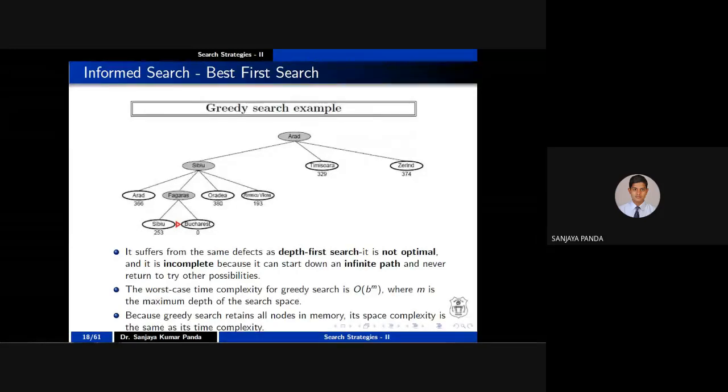Here also the complexity is order of b to the power m. b is the breadth. For example, in this example A is generating 3 children, so b is 3. Suppose S is generating 4 children, then b is 4. And m is the maximum depth. This is level 0, level 1, level 2, level 3. You have to consider that. The complexity in the worst case is order of b to the power m, and the space complexity is the same as your time complexity.